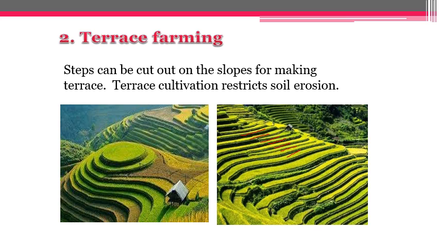And when water is moving from the top layer down to the layer at the bottom of the mountain, terraces reduce the speed of the water.